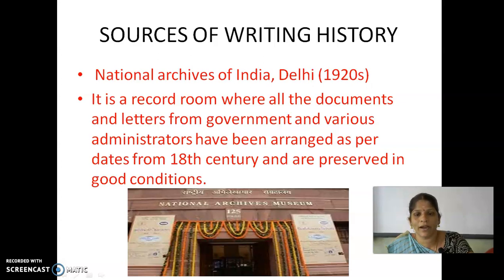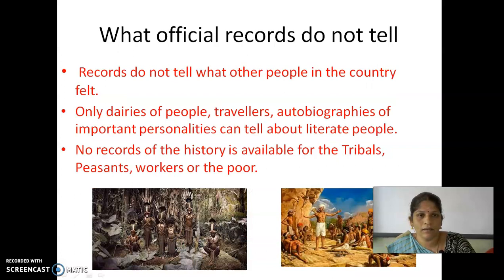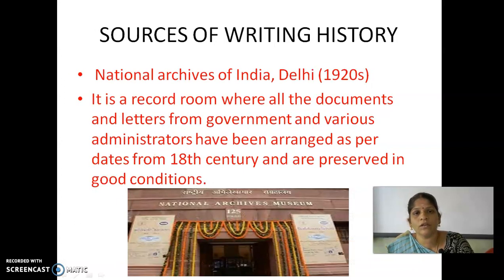Then, sources of writing history, and they also decided on surveys. National Archives of India: archive means important documents kept safely in a place, and that place is called an archive. In Delhi, it is a record room where all the documents and letters from government and various administrators have been arranged by date from the 18th century and are preserved in good condition.